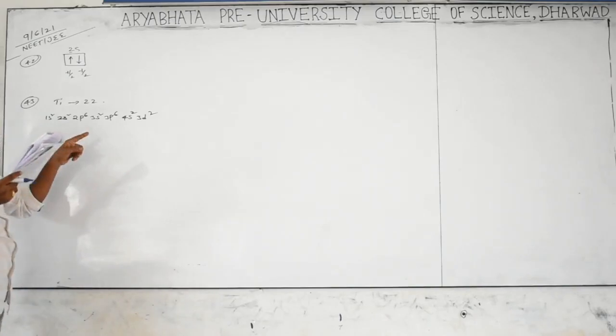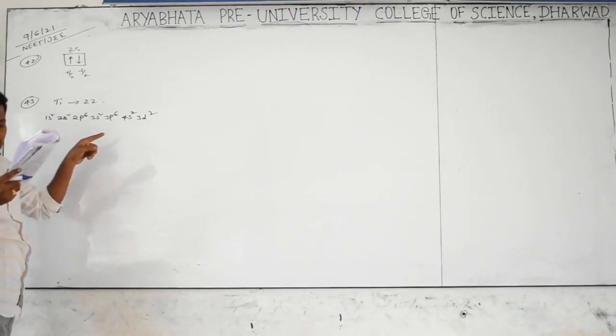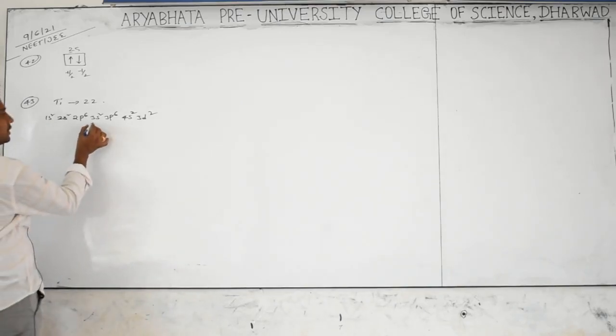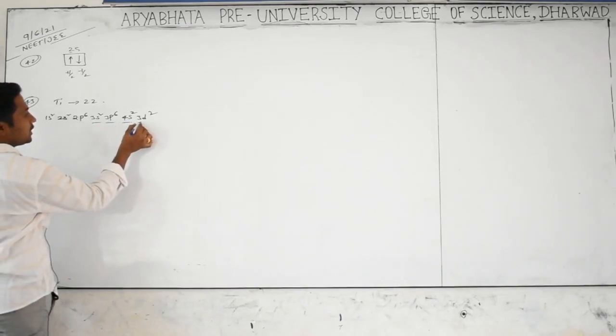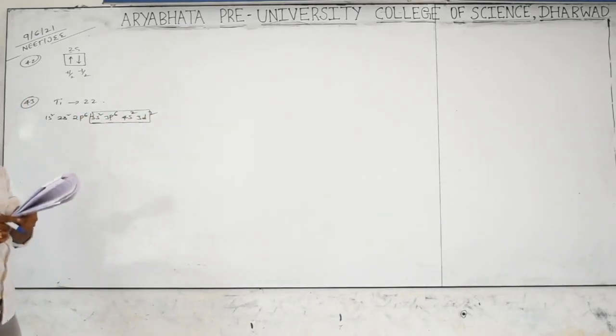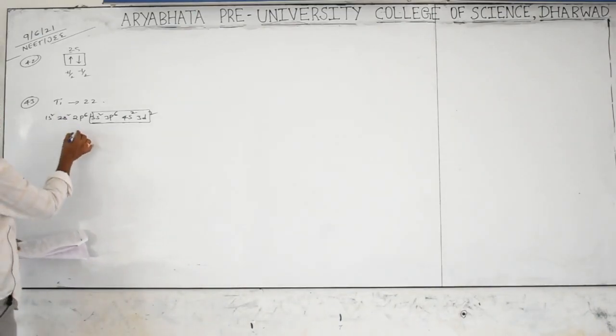Are you getting it or not? He is asking increasing or decreasing. Which is the correct order of increasing energy in the case of titanium? Which orbitals are given? 3s, 3p, 4s and 3d. So this is the energy increasing order of atomic orbitals of titanium. So option 3s, 3p, 4s, 3d is nothing but C.